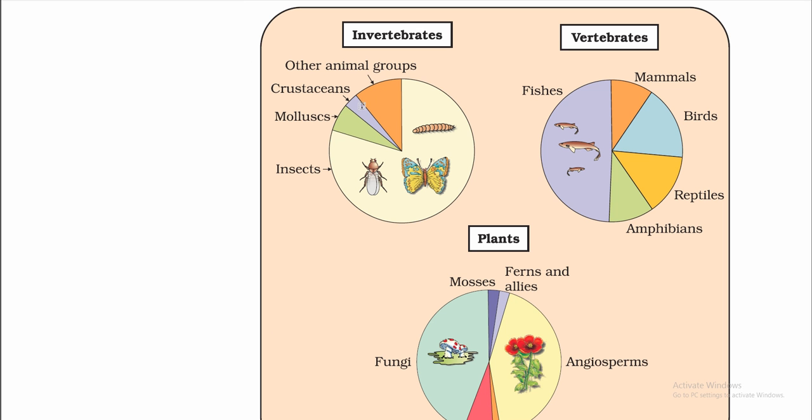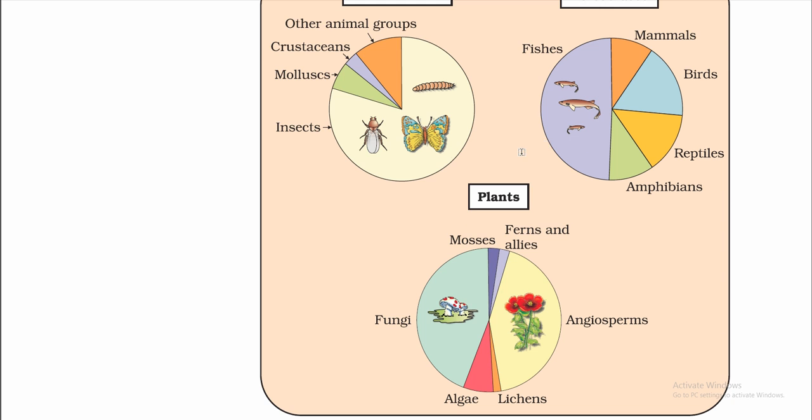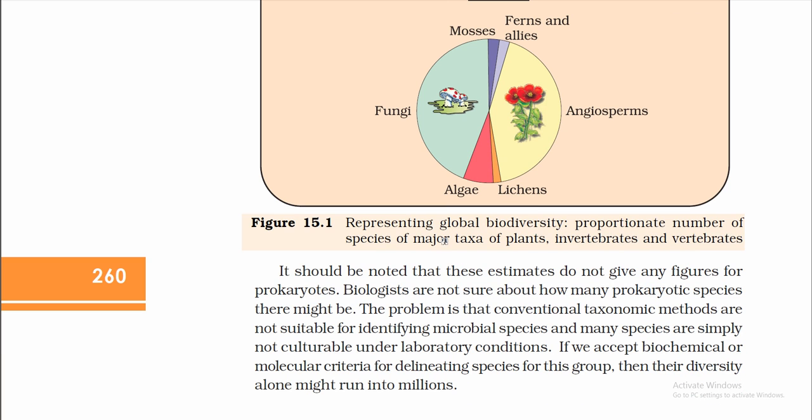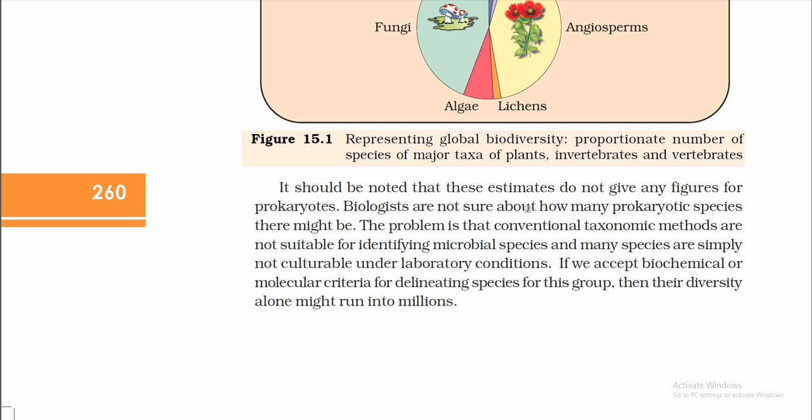The figure shows invertebrates, including crustaceans, mollusks, insects and other animal groups, vertebrates, and plants, including fungi, angiosperms, algae, lichens, mosses, ferns and allies. It represents the number of species of major taxa of plants, invertebrates and vertebrates. It should be noted that these estimates do not give any figures for prokaryotes.